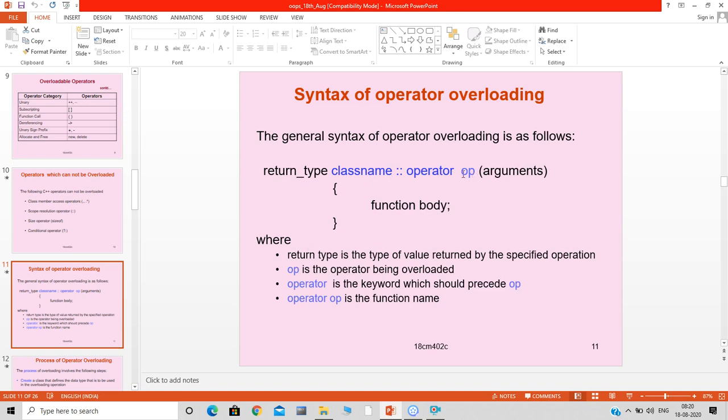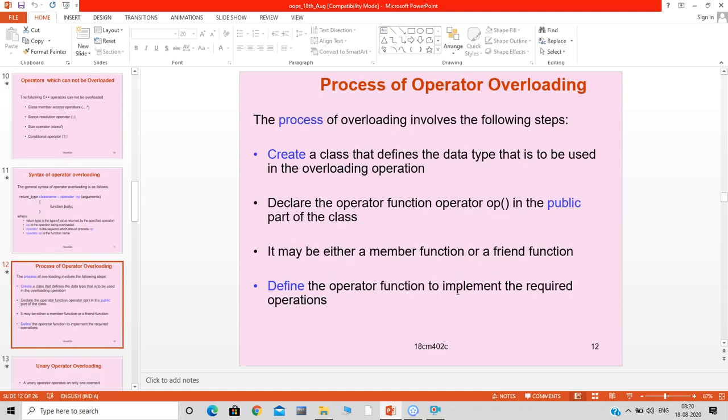You can consider this operator OP as the name of the function, where operator is the keyword and OP is the operator. The process of operator overloading involves the following steps. First, create a class that defines the data type that is to be used in the overloading operation. First, we need to create a class.